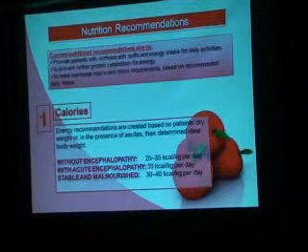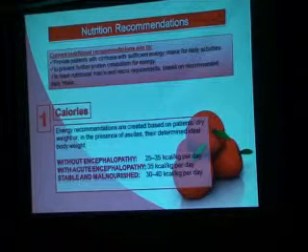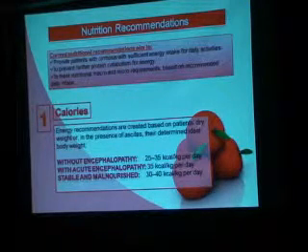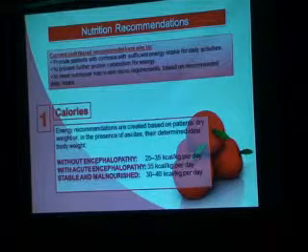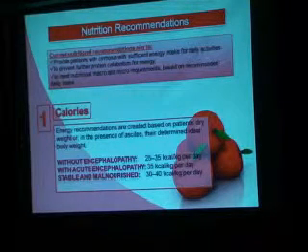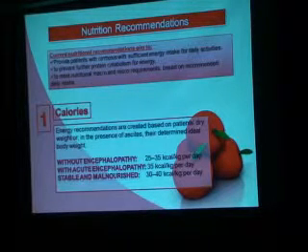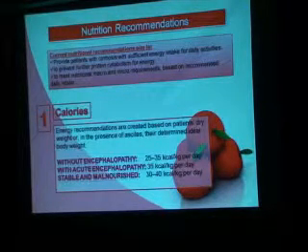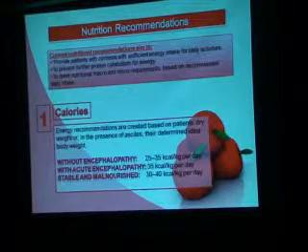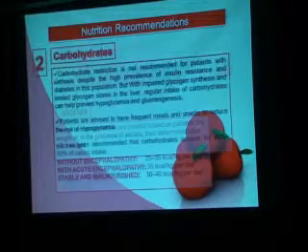If the patient is without encephalopathy, the recommendation is 25 to 35 kilocalories per kg per day. In patients with acute encephalopathy, 35 kilocalories per kg per day. In a stable malnourished patient, 30 to 40 kilocalories per kg per day.